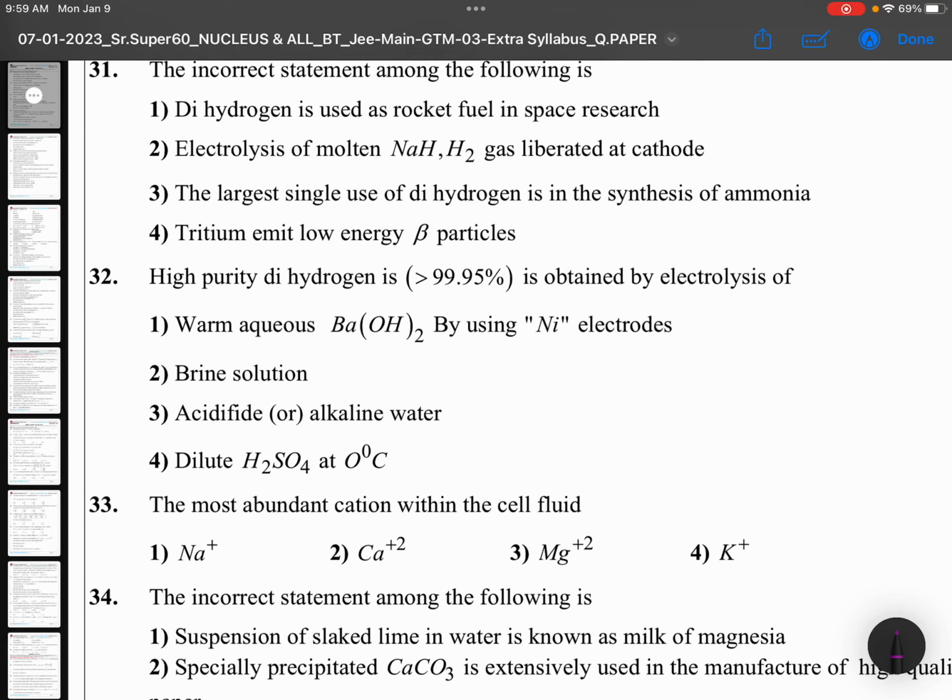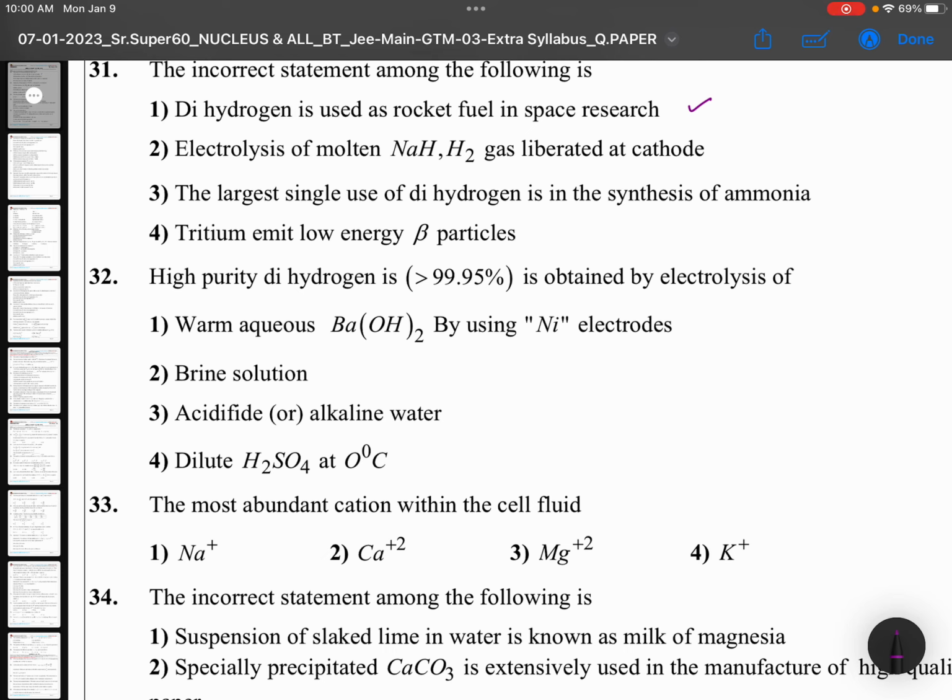Grand test series 2, chemistry. Now this is your lucky sir. The incorrect statement among the following is: dihydrogen is used as rocket fuel is the right statement.